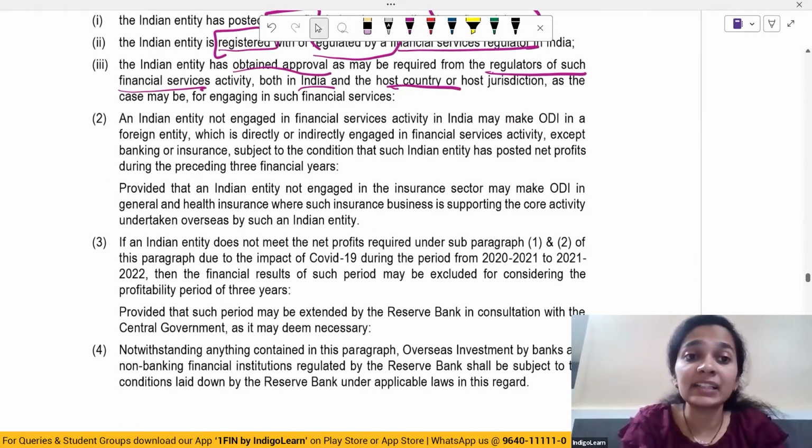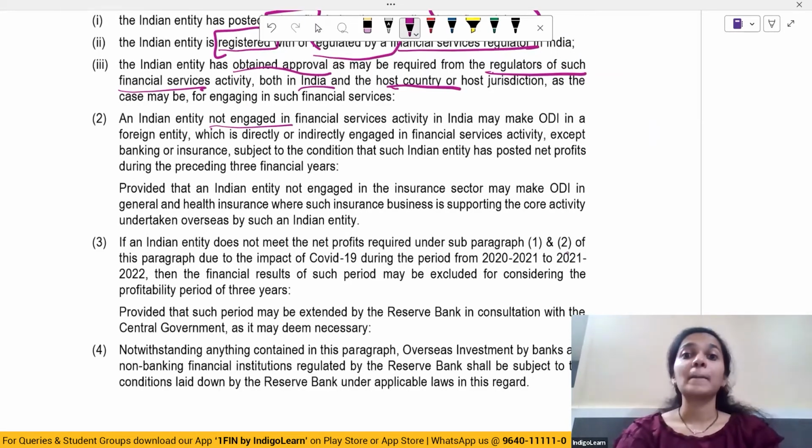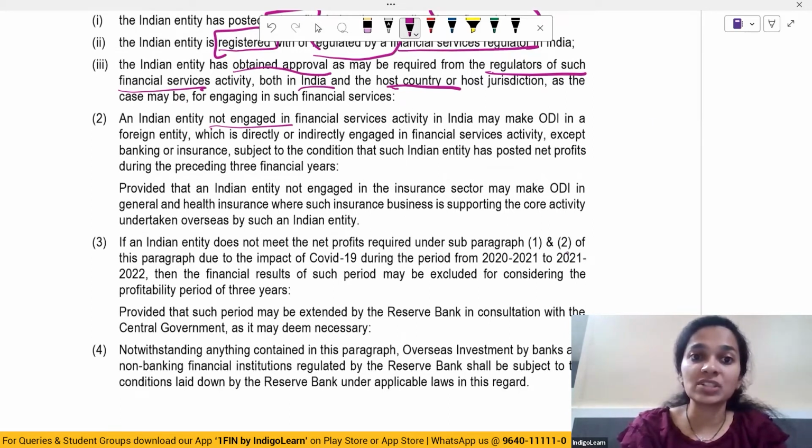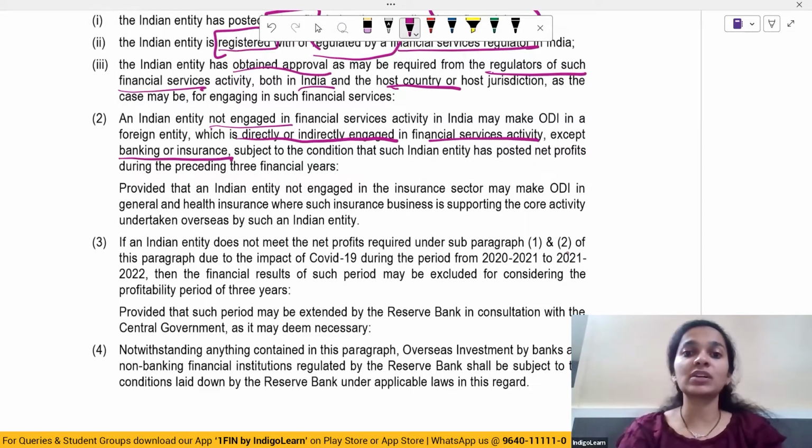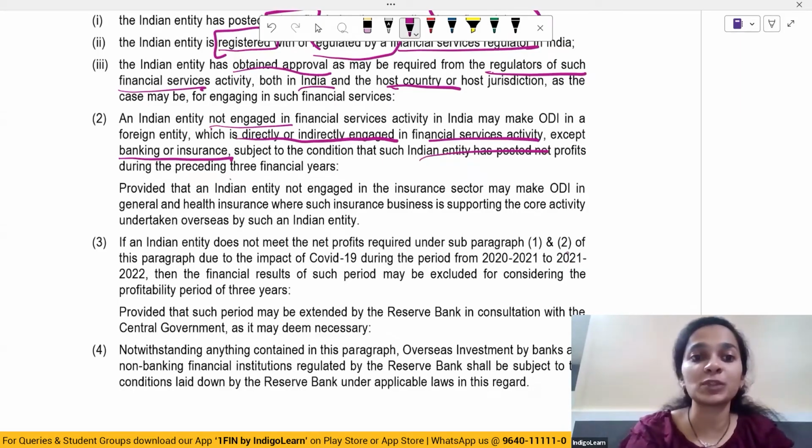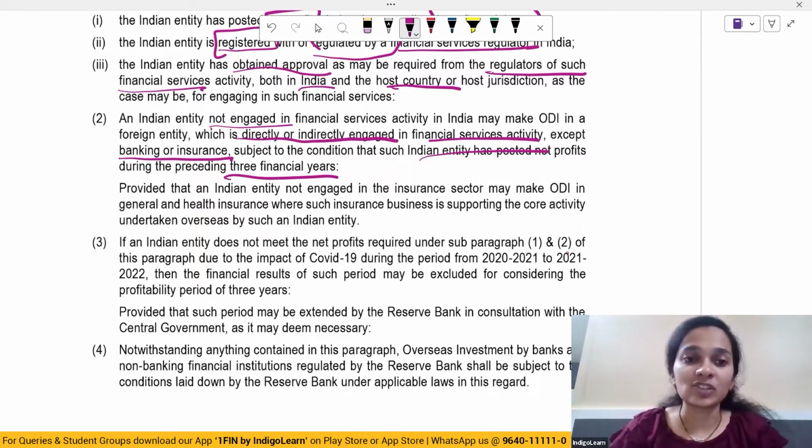Then an Indian entity which is not engaged in financial services activity may make an overseas direct investment in a foreign entity which is directly or indirectly engaged in financial service activity except banking or insurance, subject to the condition that Indian entity should have posted net profits for the preceding 3 financial years.